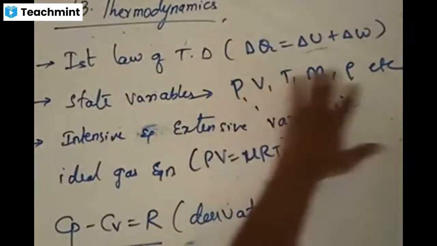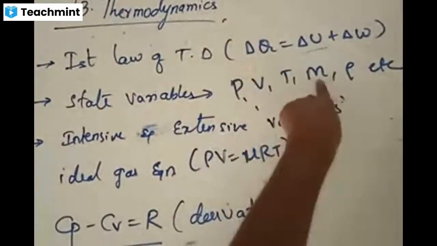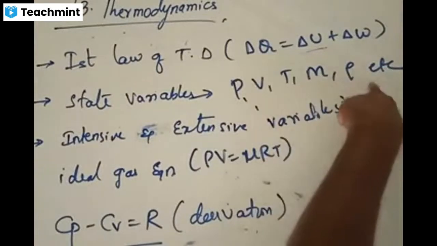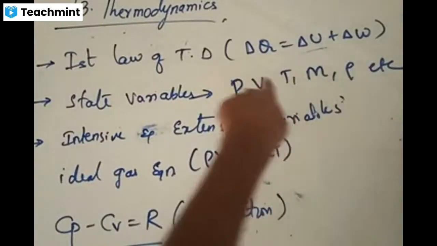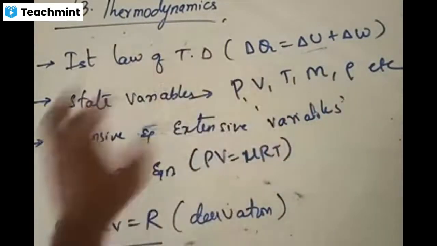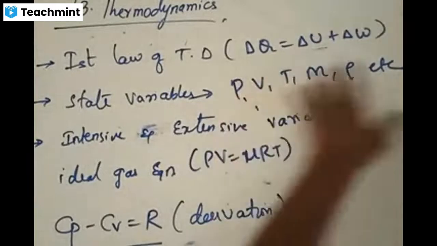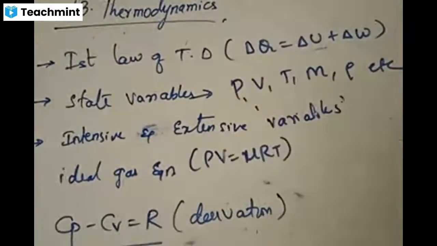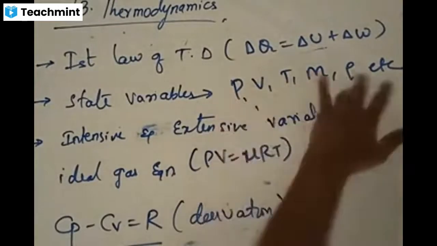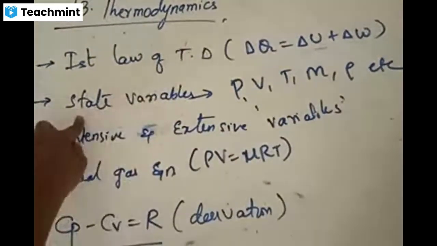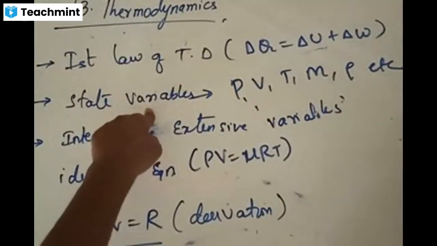Every system is governed by these. Every system will definitely have mass. That system will also have density. It will have some temperature, some pressure, some volume. So the state of a system is described by one important thing, internal energy, and other things it has are pressure, volume, temperature, mass of the system, density. Too many things can be added to this, etc. All these things are called what? State variables. The state of a system is defined by these variables.